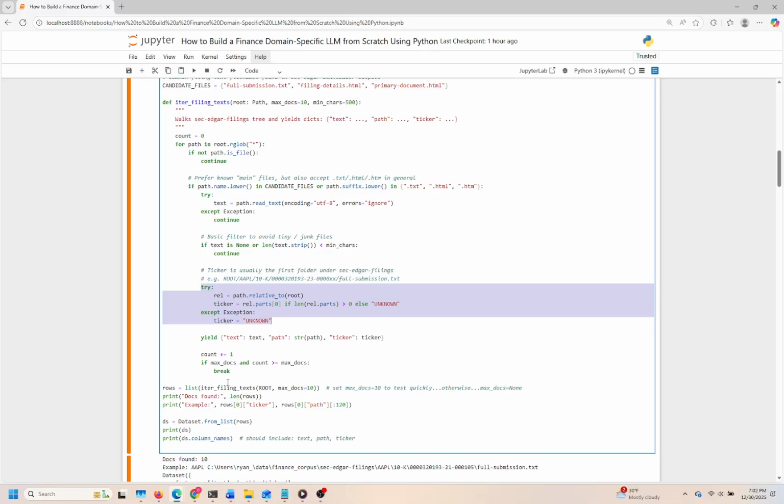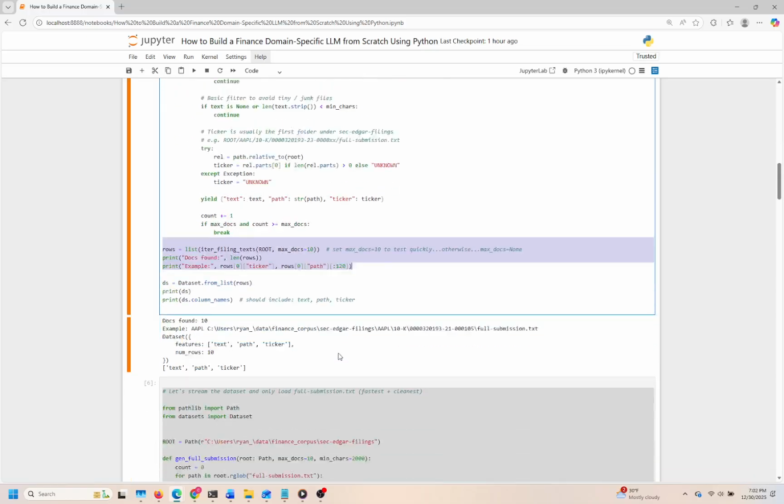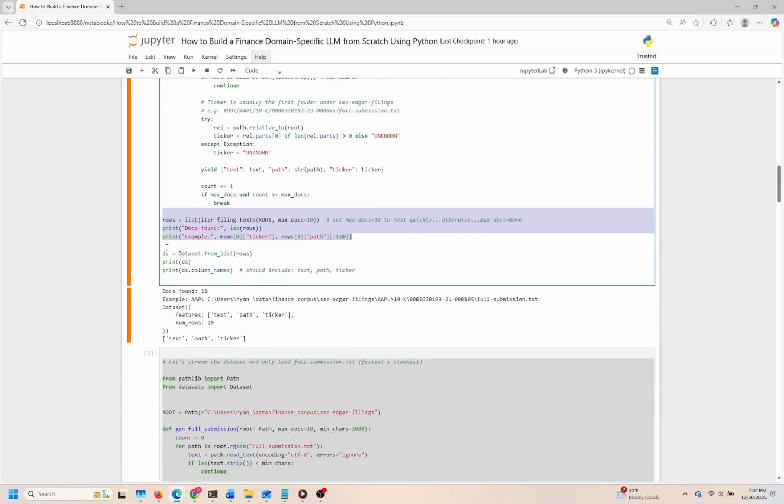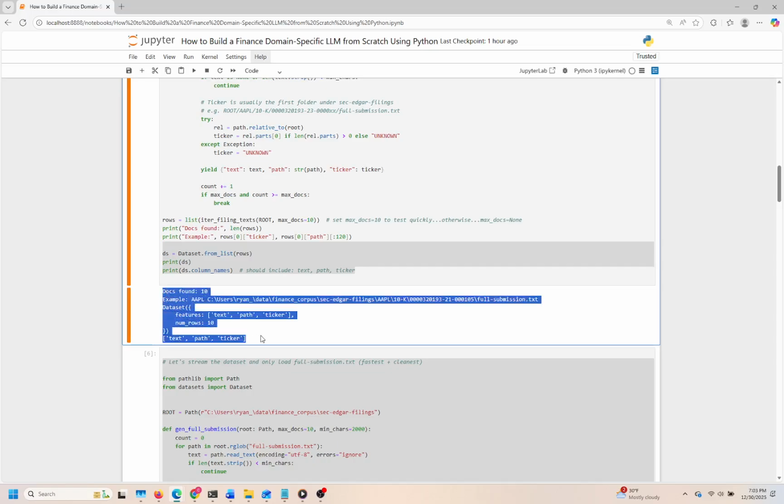Looking ahead, the next cell is likely to build on this dataset by performing deeper analysis, perhaps extracting insights or visualizing trends based on the filings we've gathered. This groundwork sets us up for some exciting explorations into company performance and regulatory compliance.